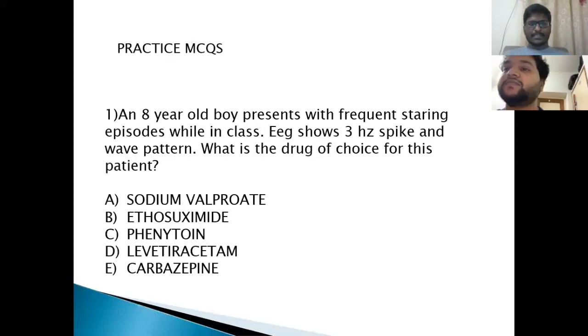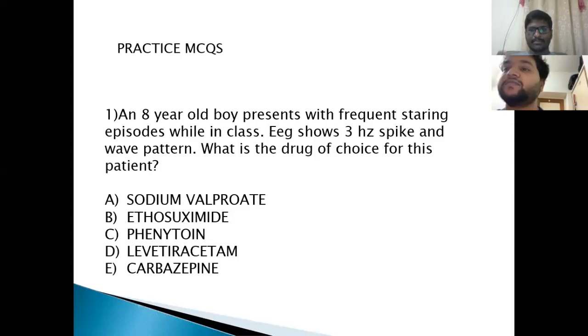Okay. Next, these are the practice MCQs. Just within 5-10 minutes, we will complete. An 8-year-old boy presents with frequent staring episodes in the class. They just mentioned frequent staring episodes. They didn't mention whether it's abrupt onset or insidious onset. Staring episodes, 8-year-old boy, more than 2 years, as I already mentioned, absence epilepsy, drug of choice is sodium valproate. If the same question had given a 1-year-old or 2-year-old child, that is less than 2 years, drug of choice is ethosuximide.